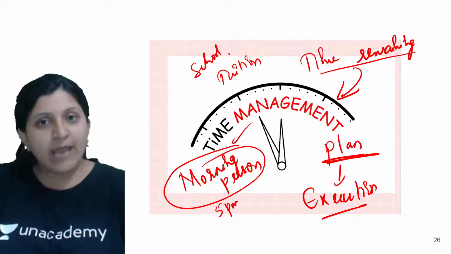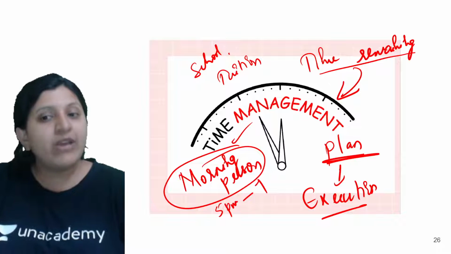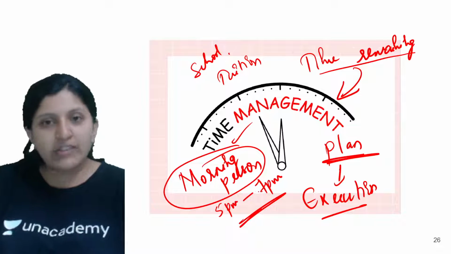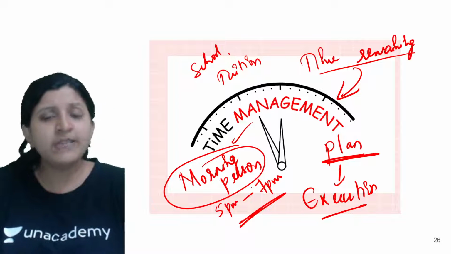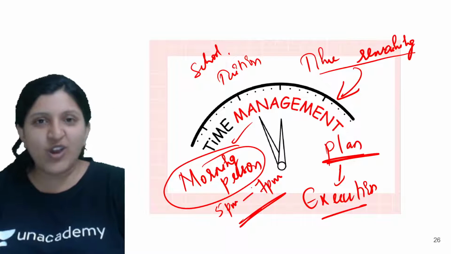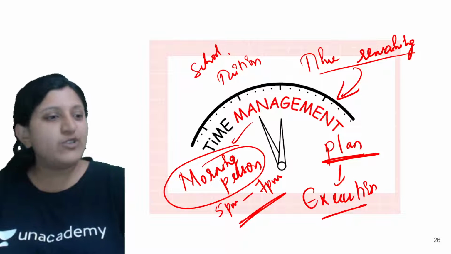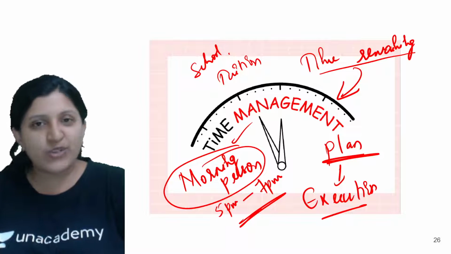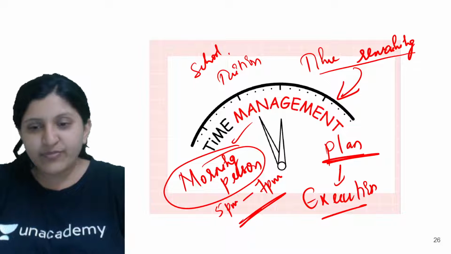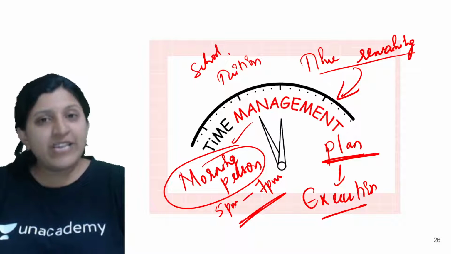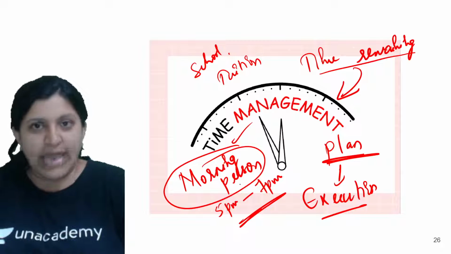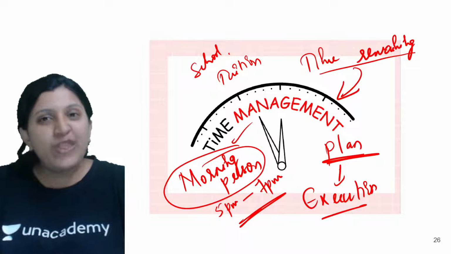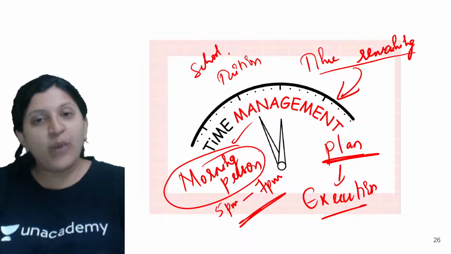Okay, so what time are you getting? 5 to 7 p.m. you are getting. So this is the time that you have, 2 hours, right? Because at 8 o'clock you have school, that means you need at least 1 hour for all the preparations, and to eat also, so you need a little time. So at least invest 2 hours of your time so that you are preparing well in the morning.